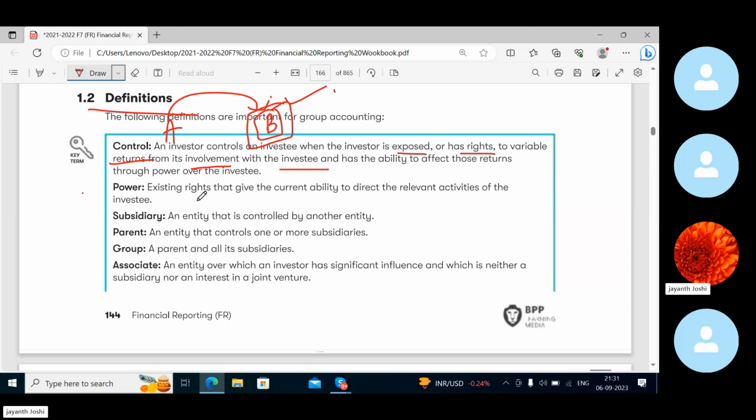Now, power: existing rights that give the current ability to direct the relevant activities of the investee. That means all the relevant or most important activities B is performing, where monetary transactions are involved, which B, being under the control of A, cannot do without A's direction or decision making. Whatever the most important activities, let's say they want to repay a very big amount of debt, or company B wants to acquire another company called C. All these things, who will decide? A. That shows A's power.